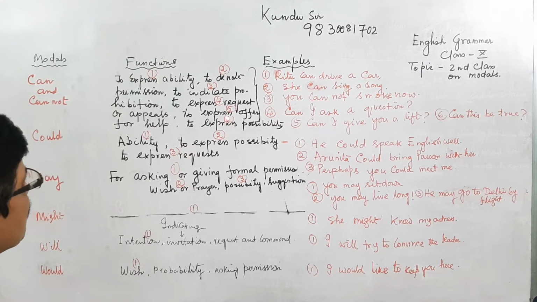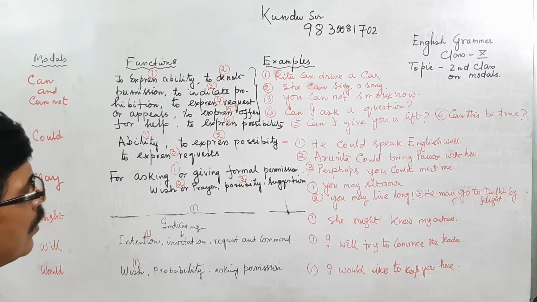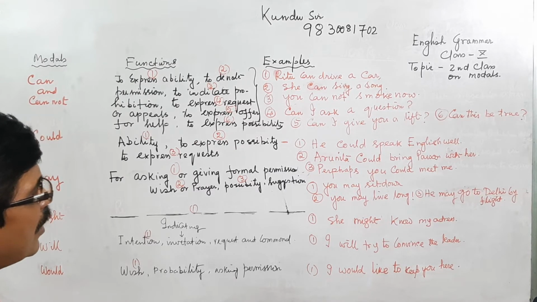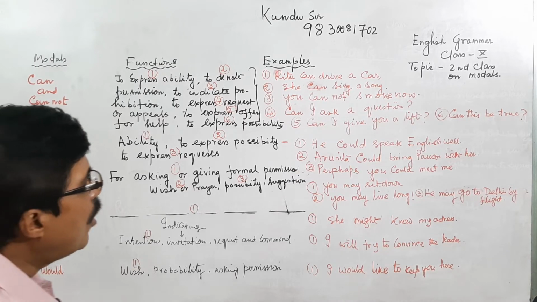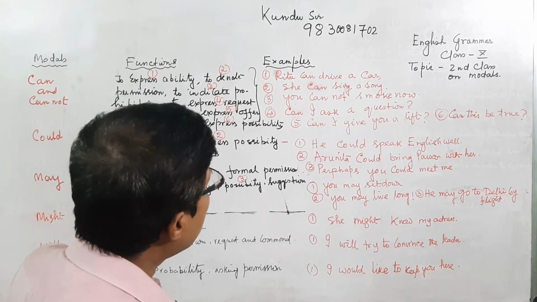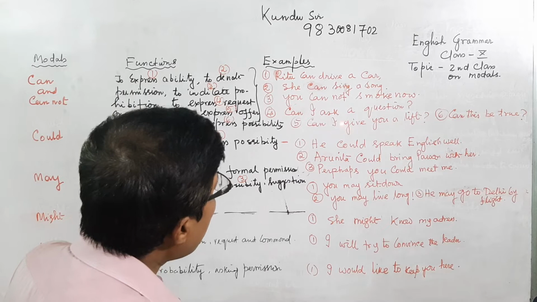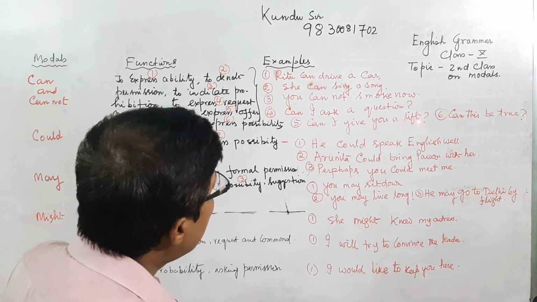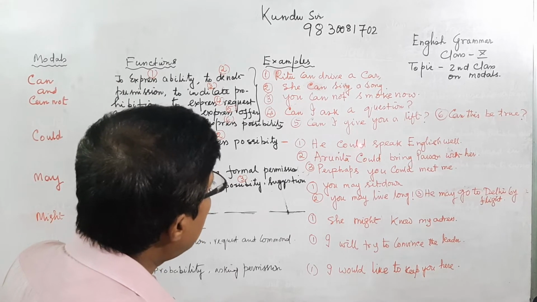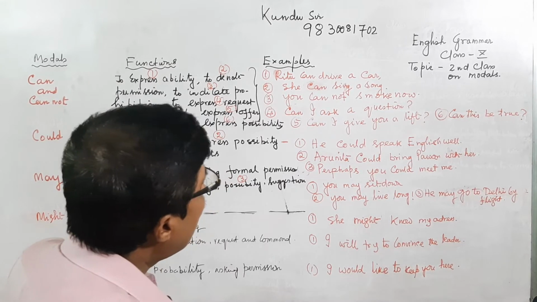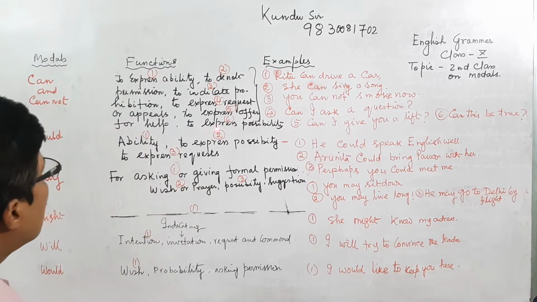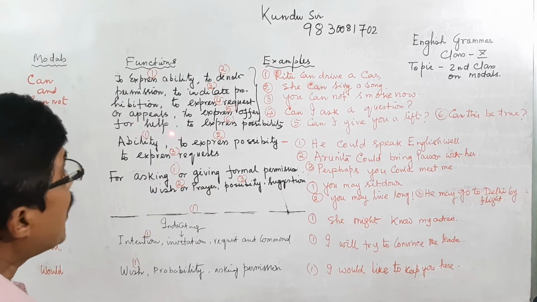Fifth is an offer of help. You want to give someone a lift on your bike or car. You can ask your classmate, can I give you a lift? That means you are offering help.